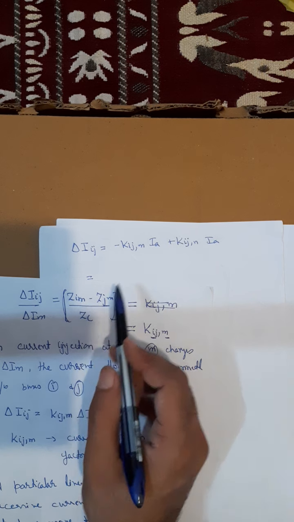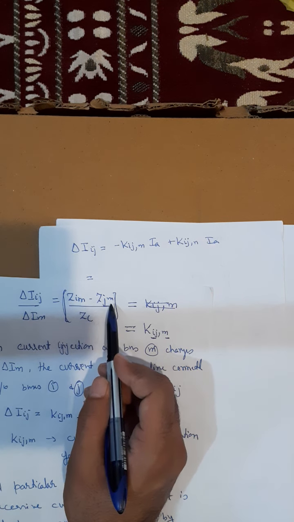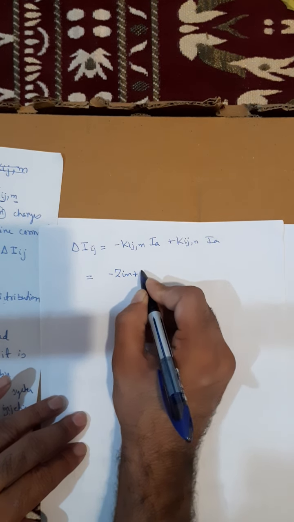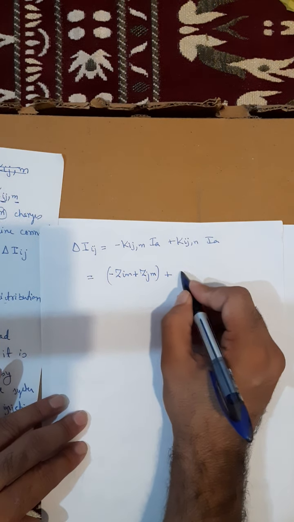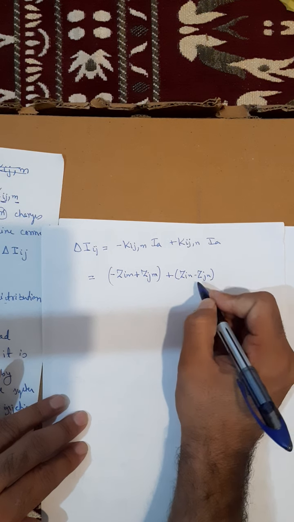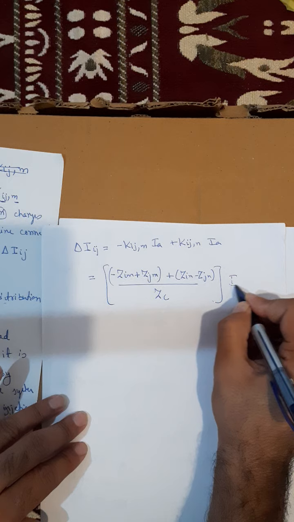But we have a minus sign here, so it will be minus Zim plus Zjm, plus Zin minus Zjn, divided by Zc, multiplied by Ia.